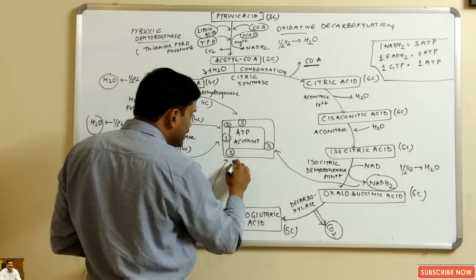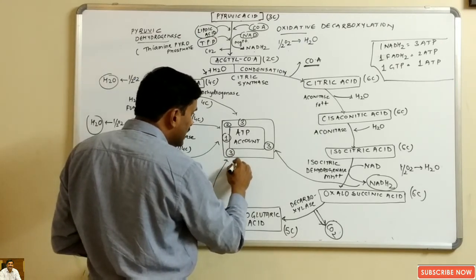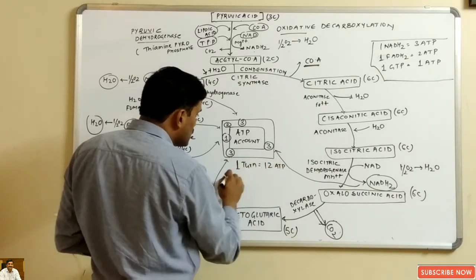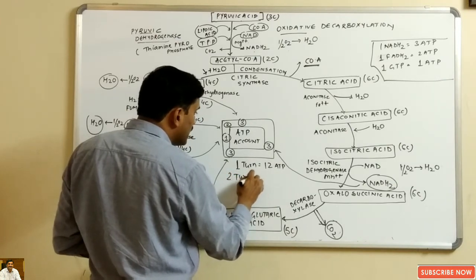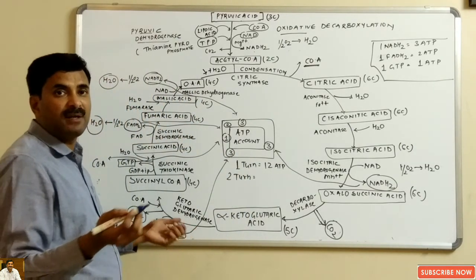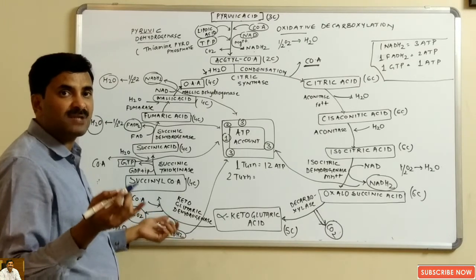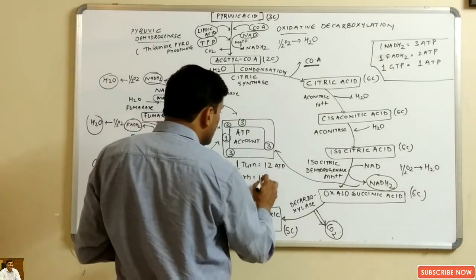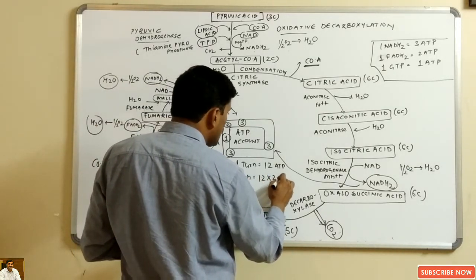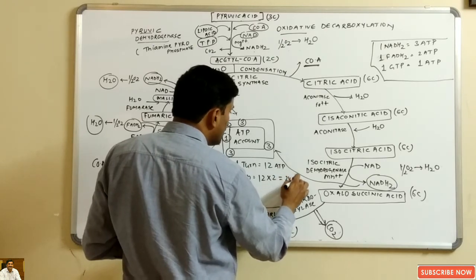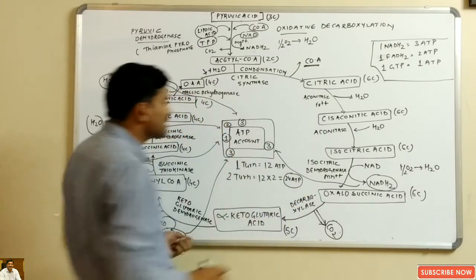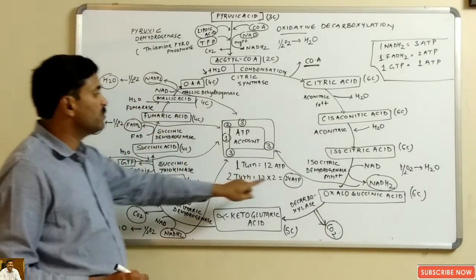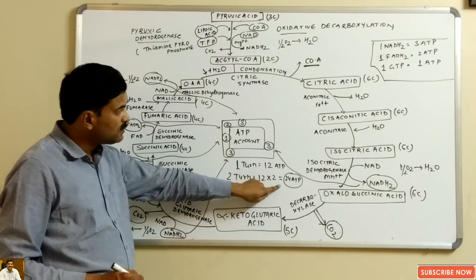Means in 1 turn, how many ATPs are formed? 12 ATPs are formed. So when 2 turns of Krebs cycle occur, because we know very well that pyruvic acid molecules formed during glycolysis were 2, the Krebs cycle will take 2 turns to complete. So 2 turns means what? 12 into 2 is equal to 24 ATP. So what is the ATP count of the entire Krebs cycle when it takes 2 turns? You must know that it is 24 ATP.